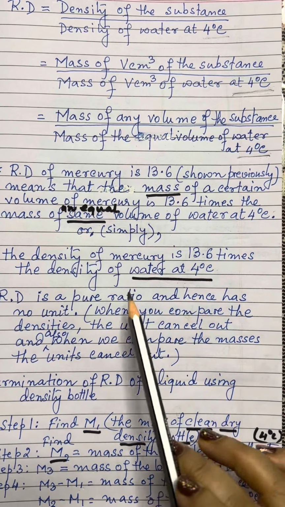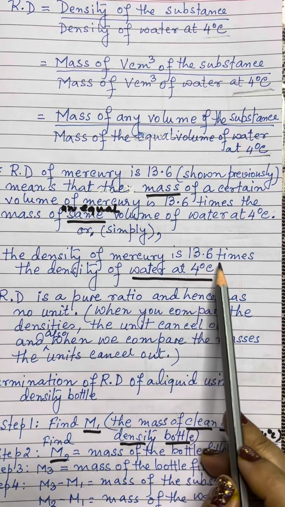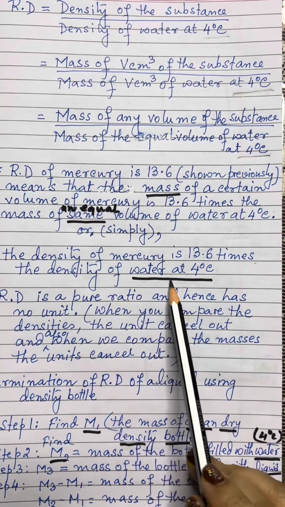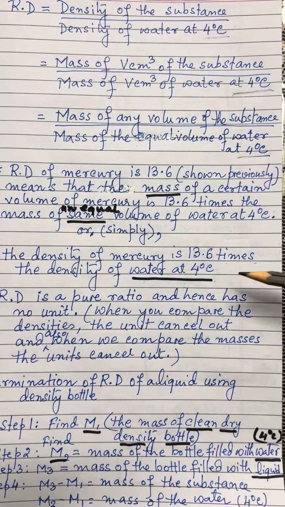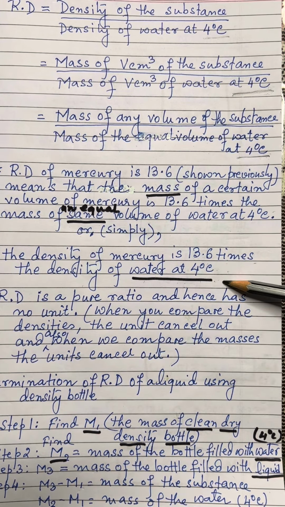The density of mercury is 13.6 times the density of water at 4 degrees Celsius. So, over here you do not have to remember that we have to say that for a certain volume of substance and for an equal volume of water. You have to simply say that they are the comparison of densities.